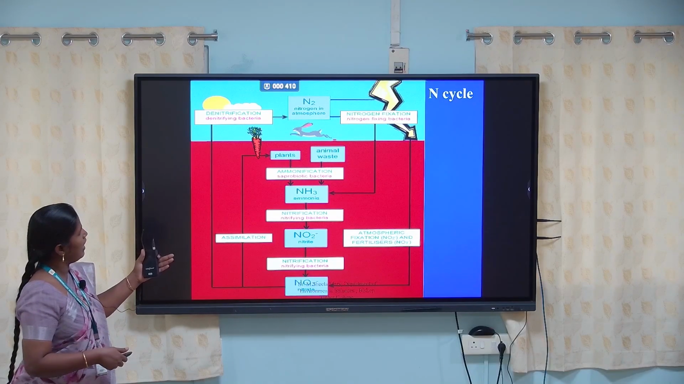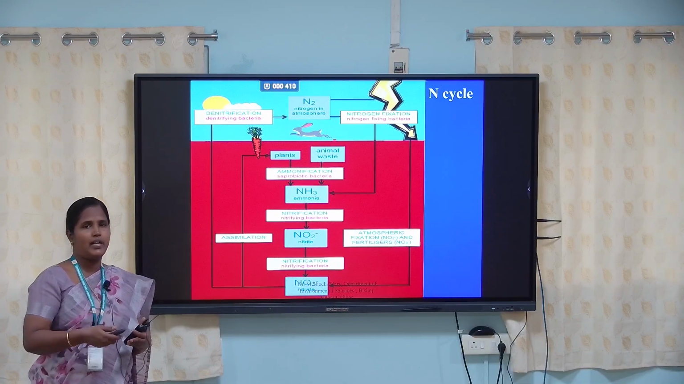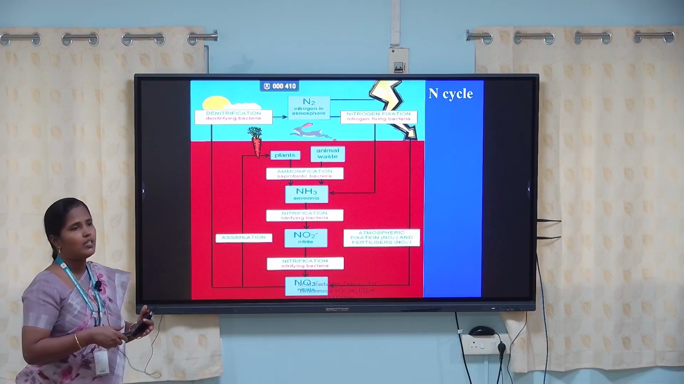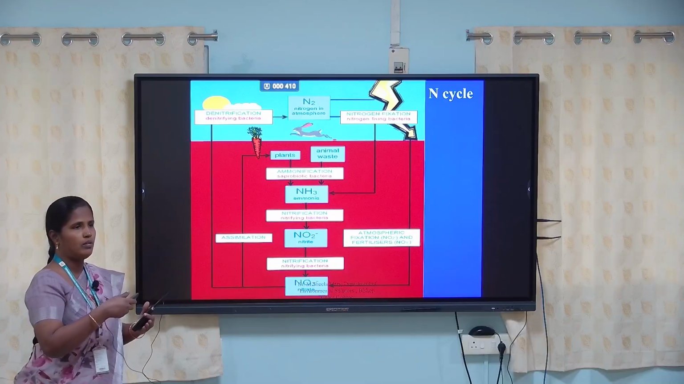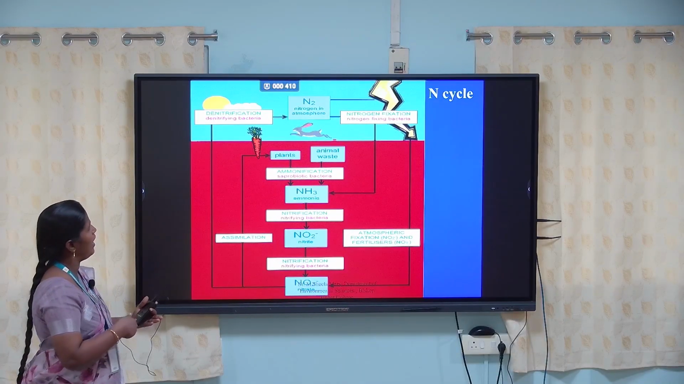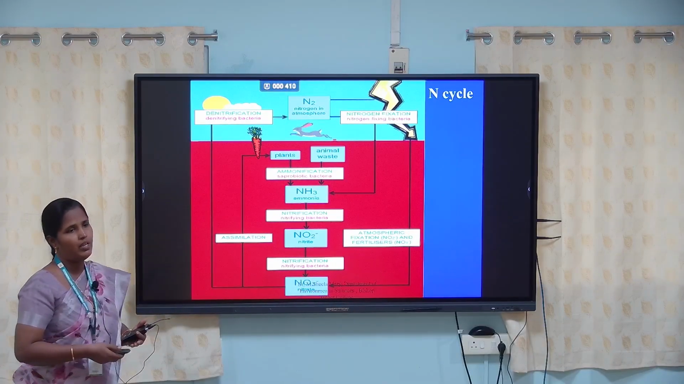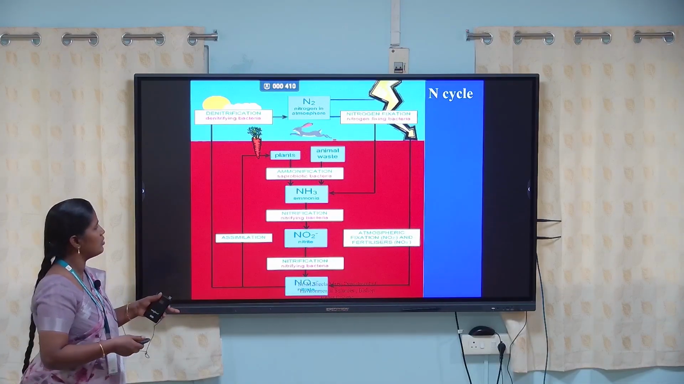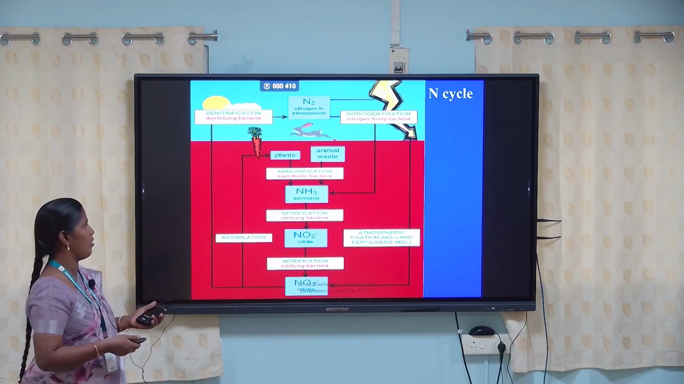Then after nitrification, the plants are degraded through a process called ammonification. During degradation, the ammonia enters into the atmosphere. That ammonia is again converted into nitrogen, and again the nitrogen enters into the atmosphere. This is how the nitrogen cycle goes on. Here the microbes are very important, and plants are also very important.